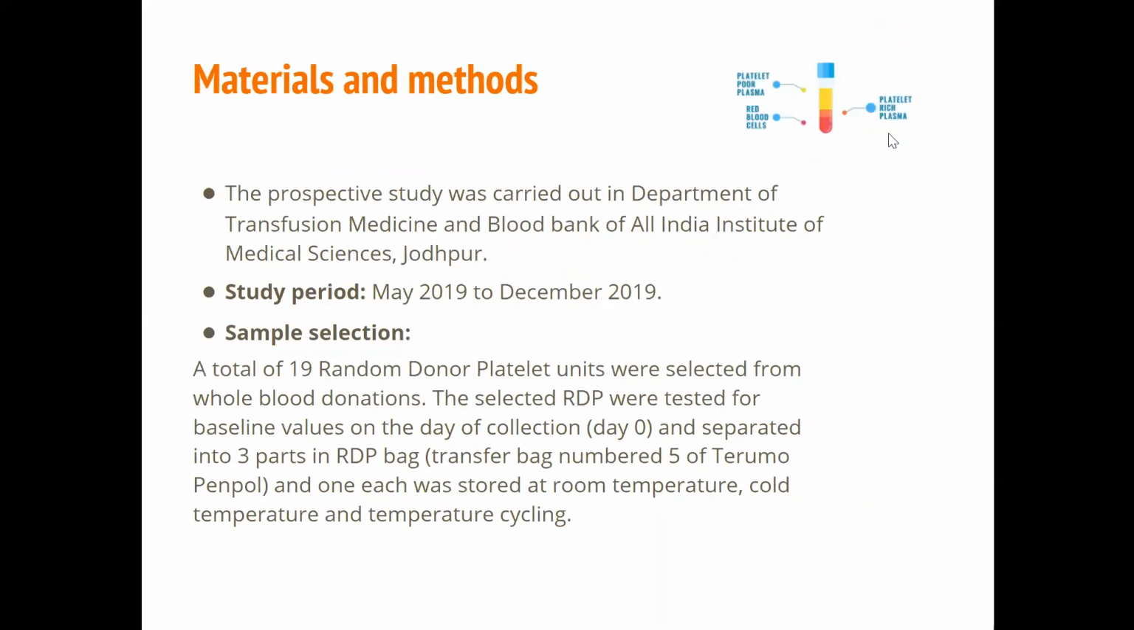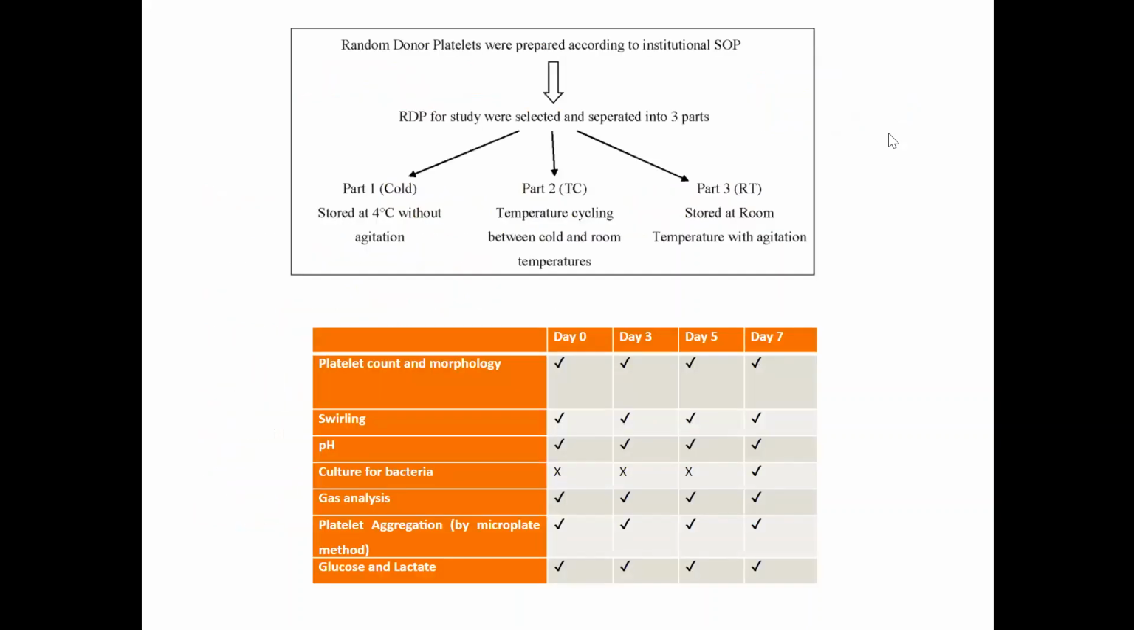This was a prospective study conducted in our blood bank between May 2019 and December 2019. A total of 19 RTPs were selected from whole blood donations, prepared, and tested on day 0, day 3, day 5, and day 7, after being separated into 3 different parts kept at 3 different temperatures. The tests done included platelet count and morphology, swirling, pH, culture for bacteria, gas analysis, platelet aggregation, and glucose and lactate.